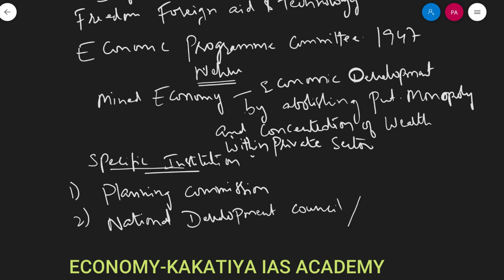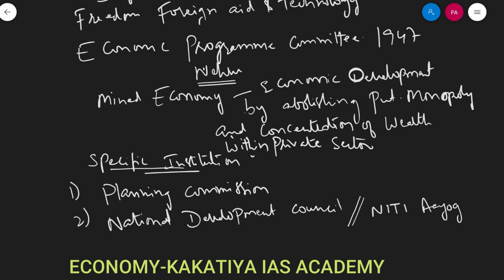Now, both these were replaced by Niti Aayog. Niti Aayog has replaced both the Planning Commission as well as the National Development Council.